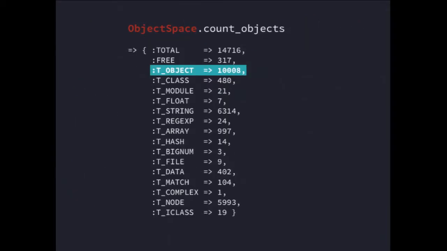Nothing changes. So clearly I've created 10,000 objects. The process is still running. So those 10,000 objects are considered live and reachable still. So when I try to collect garbage on them, nothing happens.